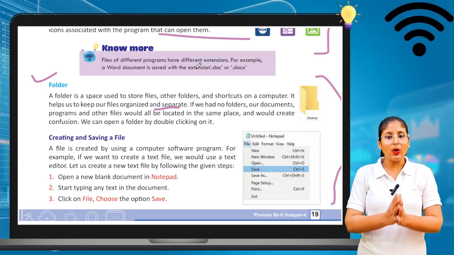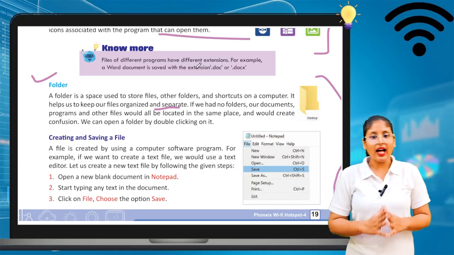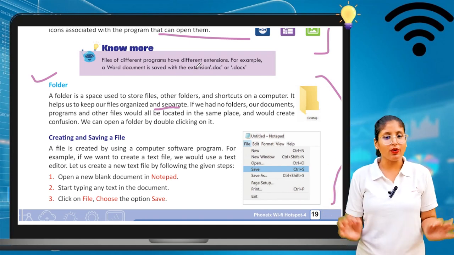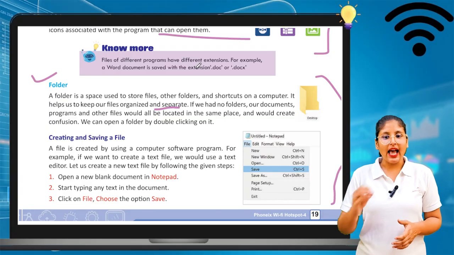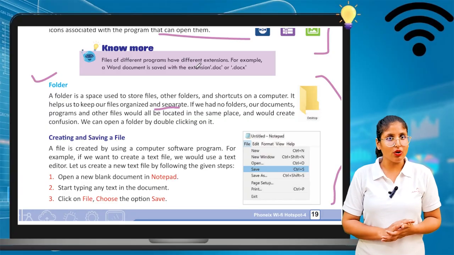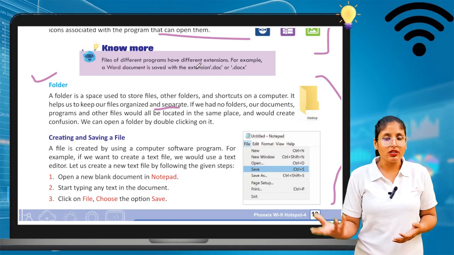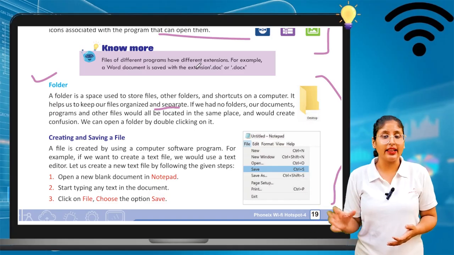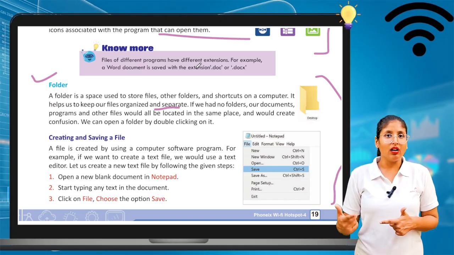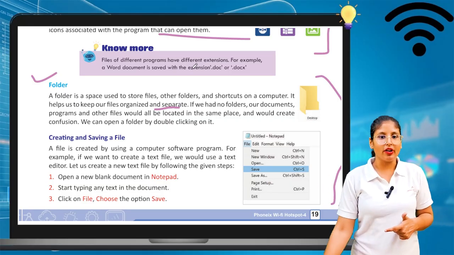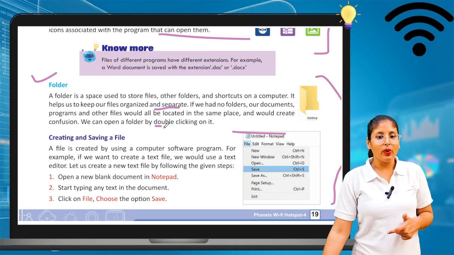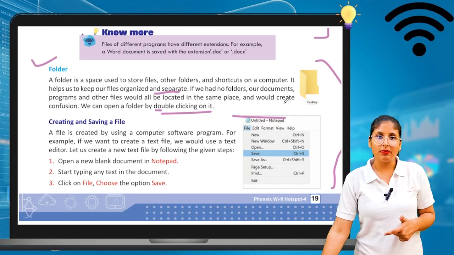So if we had no folders, our documents, programs and other files would be located in the same place and would create confusion also. If you don't create folders, then it creates very big confusion. Okay, so we can open a folder by double click on it. We already know we can open a folder by double click on it.